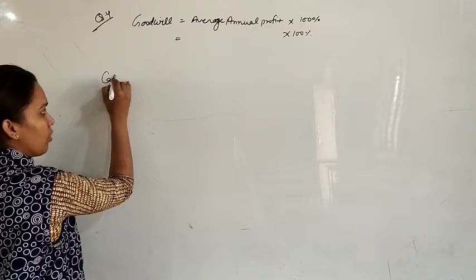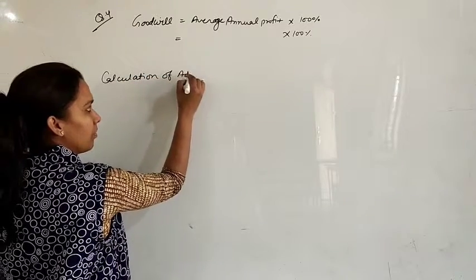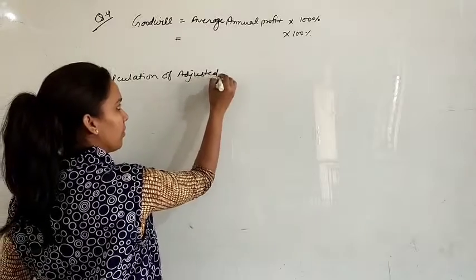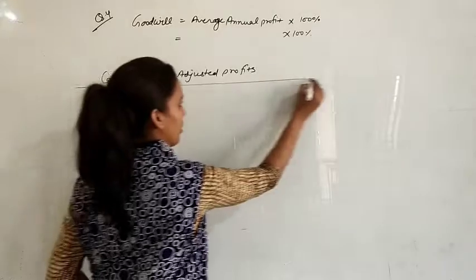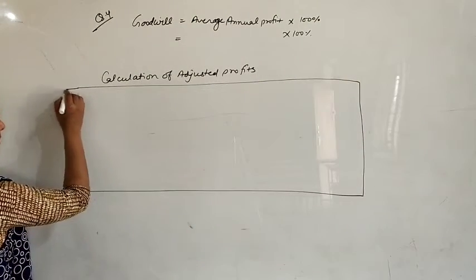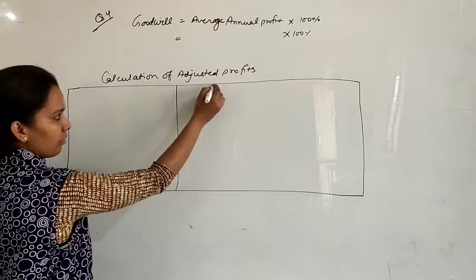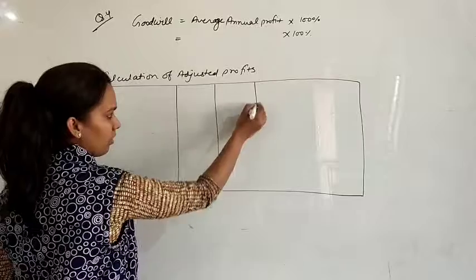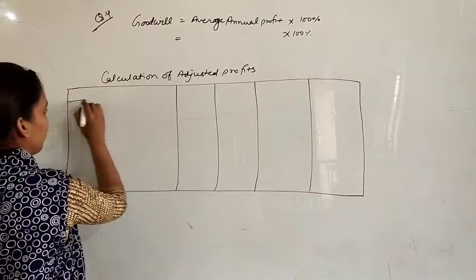So first of all, find the adjusted profits. Here we have 4 years: 1, 2, 3 and 4.